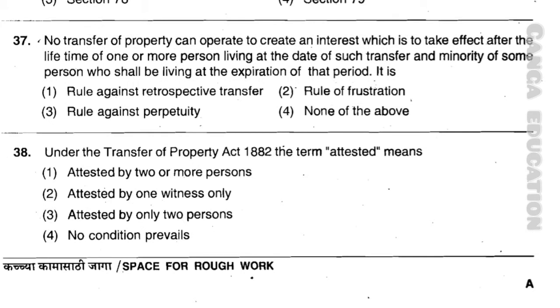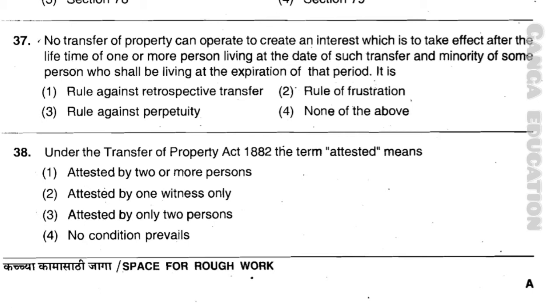Now question number 37. No transfer of property can operate to create an interest which is to take effect after the lifetime of one or more person living at the date of such transfer and minority of some person who shall be living at the expiration of that period.